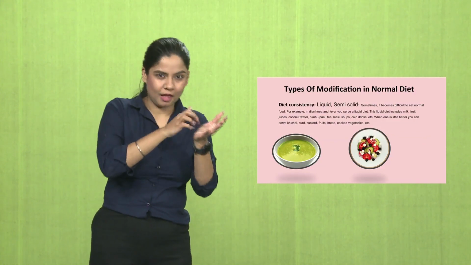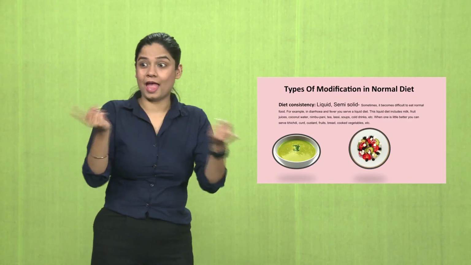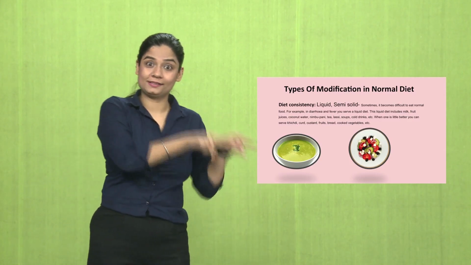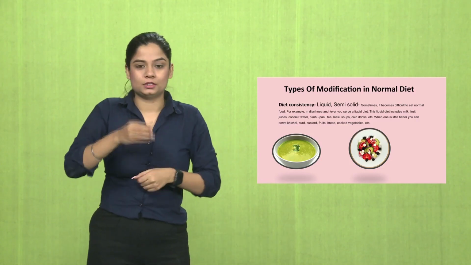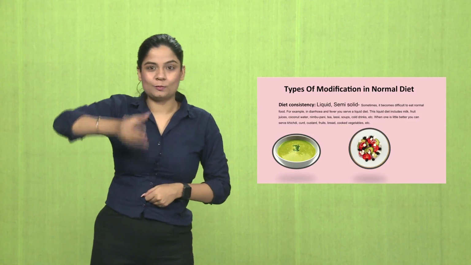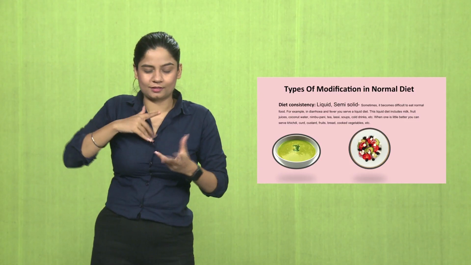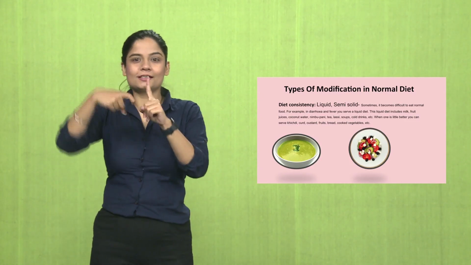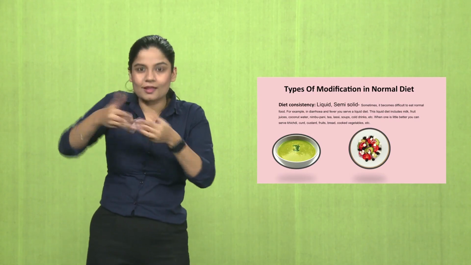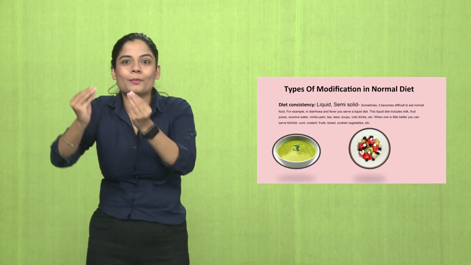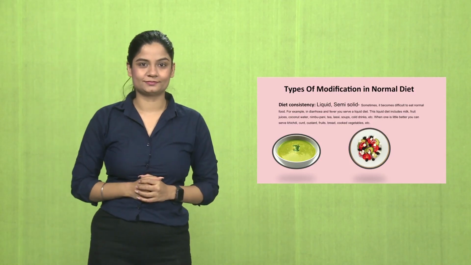So, types of modification in normal diet. We are used to eating a consistent diet, but when we fall sick, we go to a liquid or semi-solid diet. In the initial days when we have diarrhea, we could go for buttermilk, juices, coconut water, etc. But eventually when we are getting better, we could switch to khichdi, curd, custard, fruits, vegetables, etc. and then get back to the normal diet.